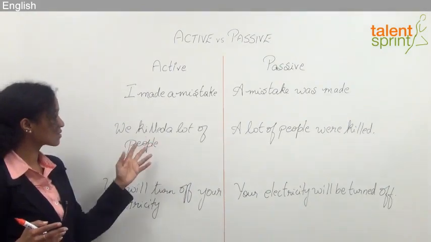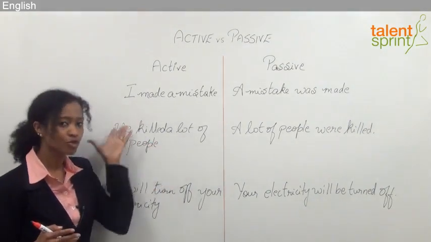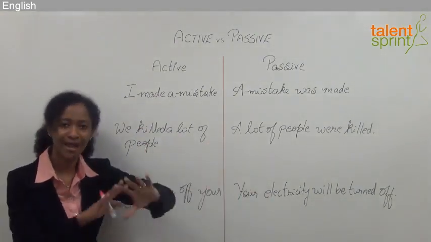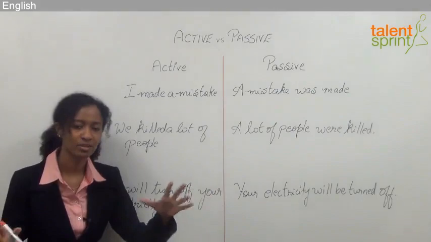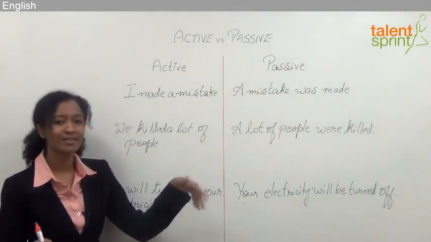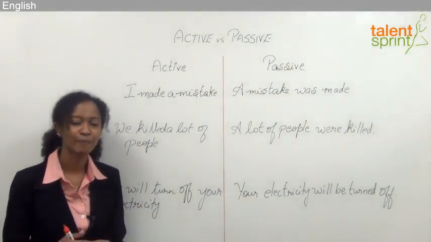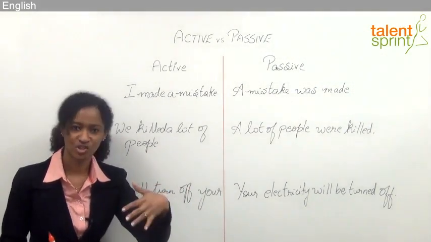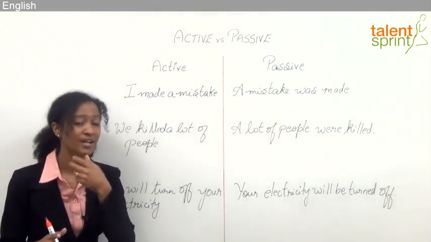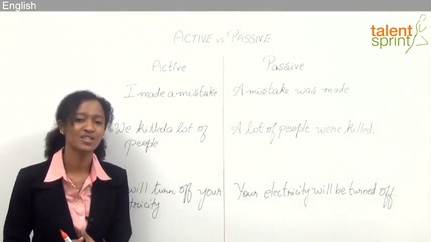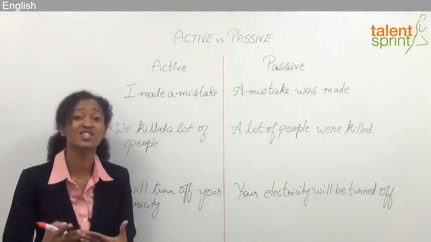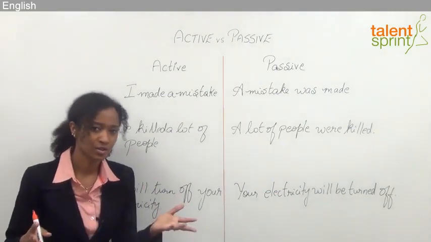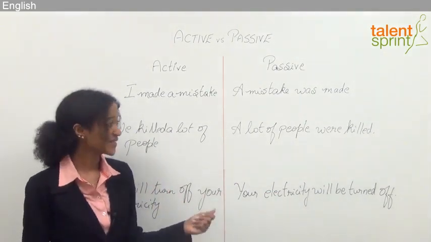Okay, the second one, we killed a lot of people. Focus, we. Subject. Passive, a lot of people were killed. Action, a lot of people died. A lot of people were killed. Right? So here again, newspapers, for example, if a lot of people were murdered, they don't say, such and such or so and so, unless they have information. So let's say in an instance where they don't have information, investigation is still continuing, then they would say a lot of people were killed or a lot of people were murdered. We are investigating the case, right?